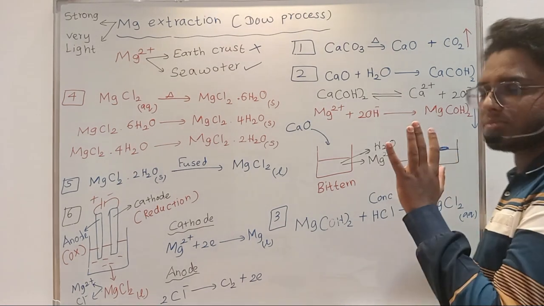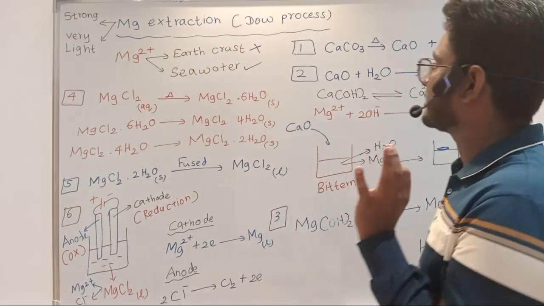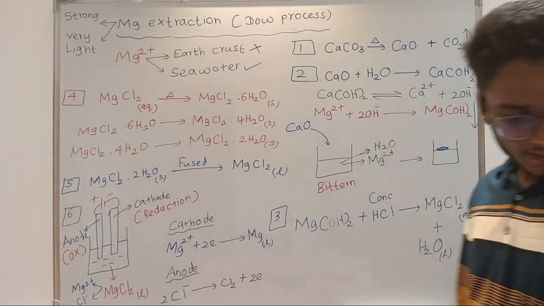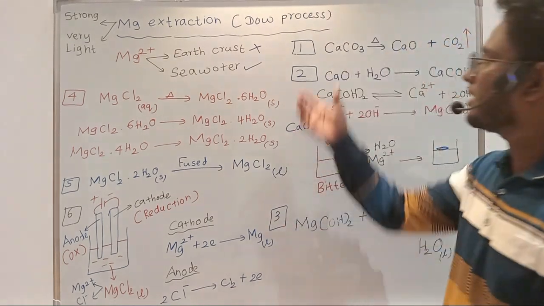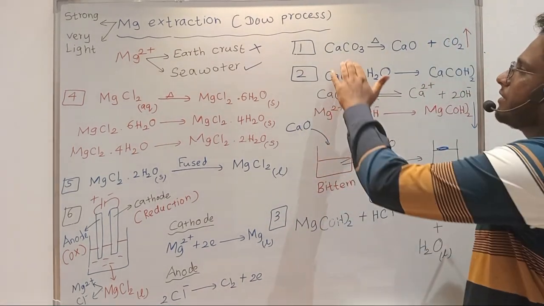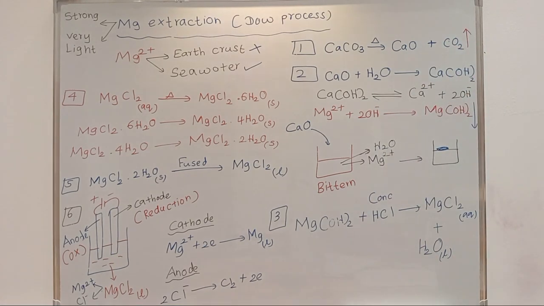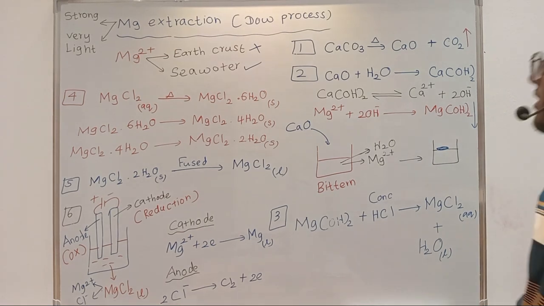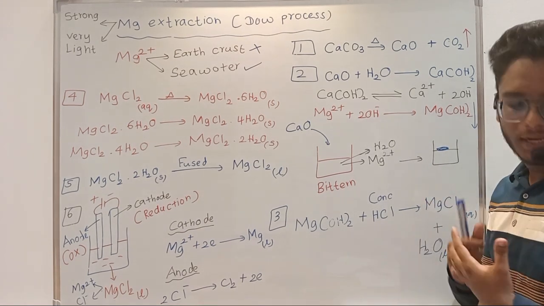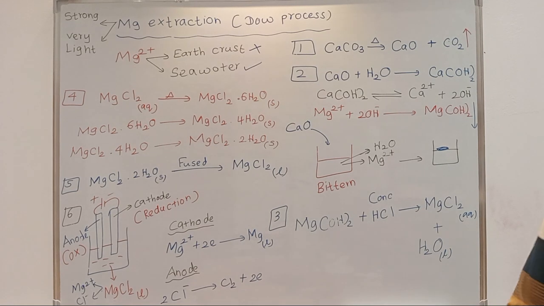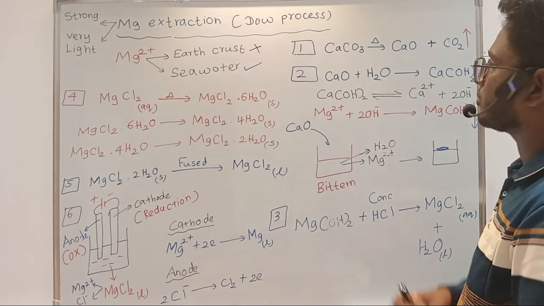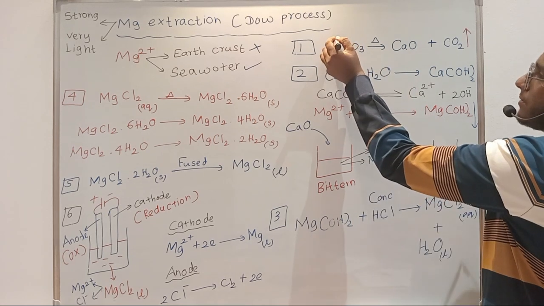Now I have to add some extra points. The first extra point is in step 1. What are we doing? We are heating calcium carbonate. If you don't have calcium carbonate, you can use another alternative, that is dolomite, right? You can use dolomite instead of calcium carbonate.